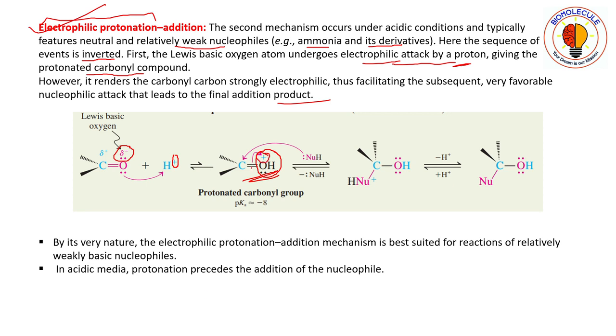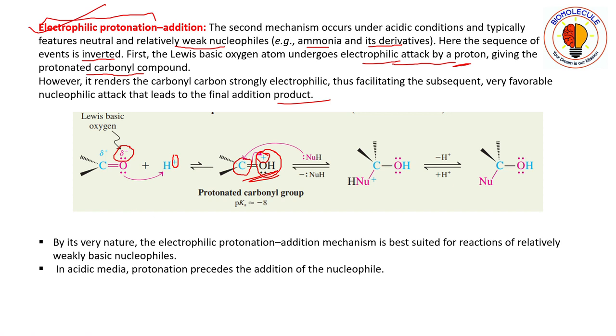So it will pull the pi bonded electrons more towards itself from the carbonyl carbon atom, okay. As a result, this carbonyl carbon atom will become more electrophilic in nature.